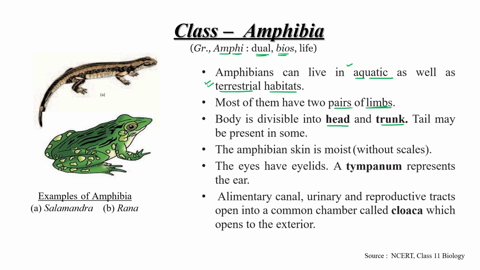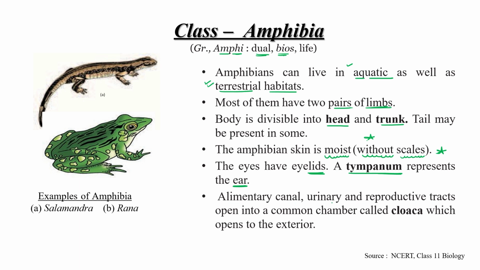The amphibian skin is moist and they don't have scales on their body, without scales. So this is the difference between amphibia and fishes. The eye has an eyelid. And there is a tympanum present on the ear.